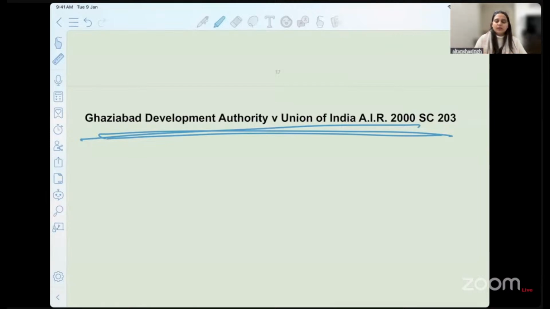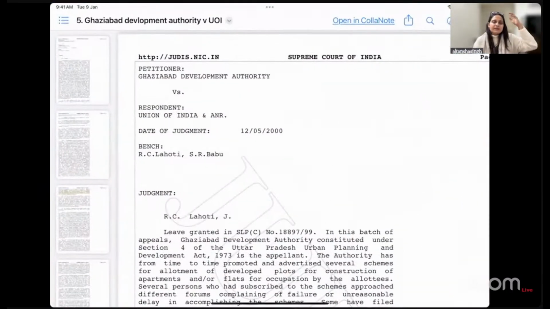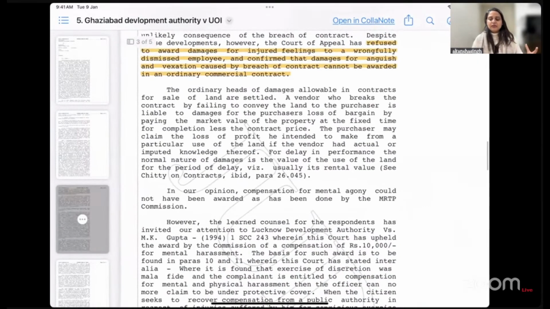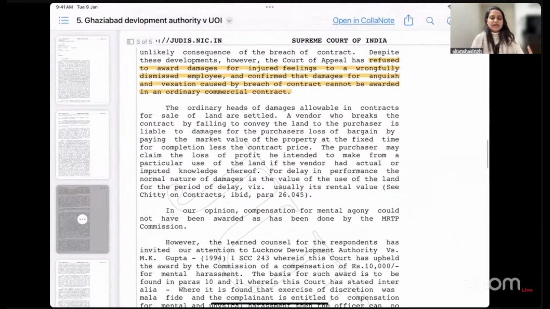They invested money, but because the house was not delivered, a lot of complaints reached the court, and the court tried to find out what amount of compensation should be given on the given set of facts. So do we have to acknowledge mental agony, or award damages for that?